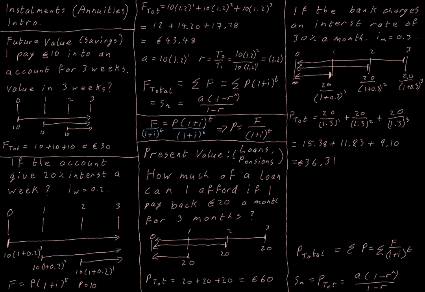And after 2 months, that €20 is only going to be worth €11.83 to me in the present. And after 3 months, that €20 is only going to be valued at €9.10 in the present. So right now the money would be €20, but in the future, it's being valued as less valuable to the bank.